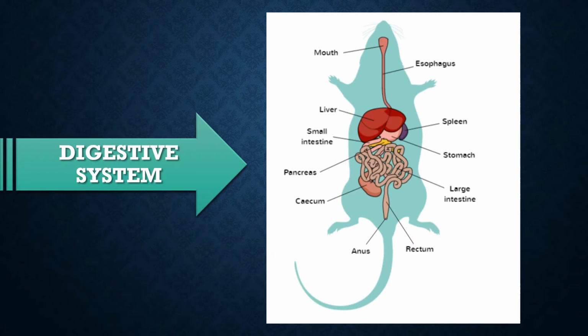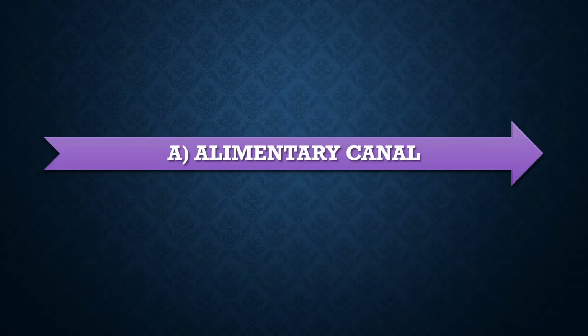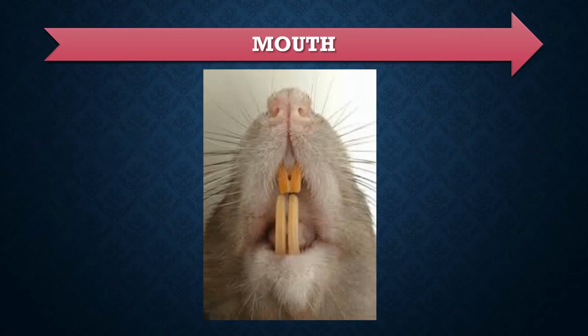The digestive system in the rat is a long tube inside the animal which starts with the mouth and ends with the anus, and is also associated with a few glands. In the rat, the digestive system consists of the alimentary canal and digestive glands. The first one is the alimentary canal. It is a highly coiled, elongated tube-like structure extending from mouth to anus. It is made up of the following parts.